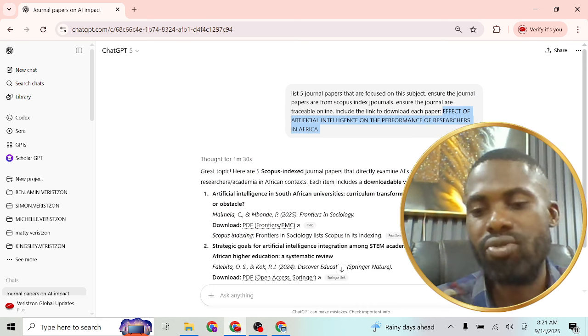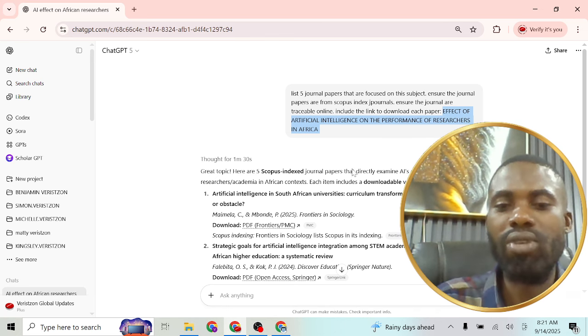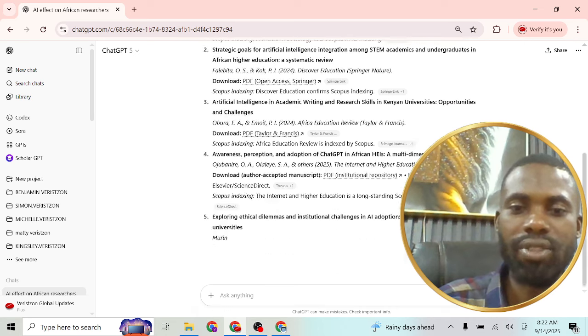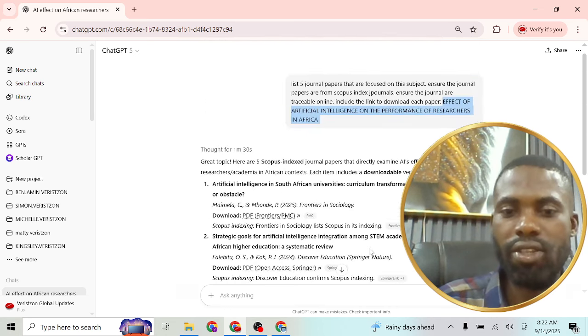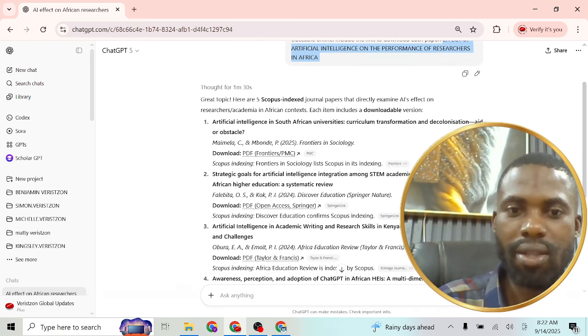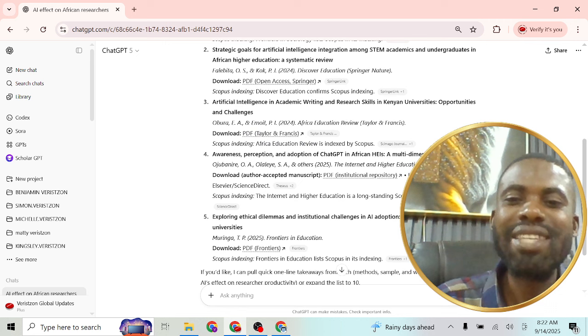You will have access to ChatGPT. You will also have access to all these things that will help make your job easy, simple, fast, and stress-free. You can see ChatGPT has given us a whole lot of papers. You can see this one, artificial intelligence in South African universities. These are the researchers. If you want to download it, this is the link to use. And this is the second one, strategic goals for artificial intelligence integration among STEM academics and undergraduates in Africa higher education, a systematic review. If you want to download it, these are all